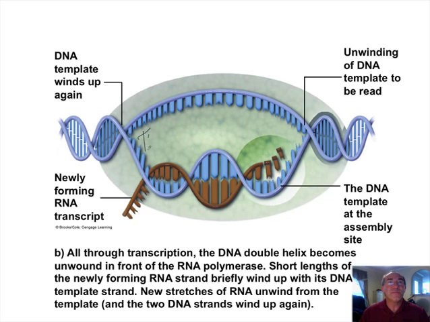And this whole region is called a transcription bubble, because we've opened up the DNA double helix here and here, and we have transcription going on one strand.